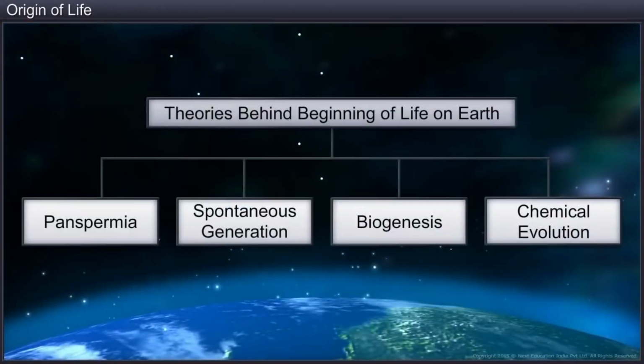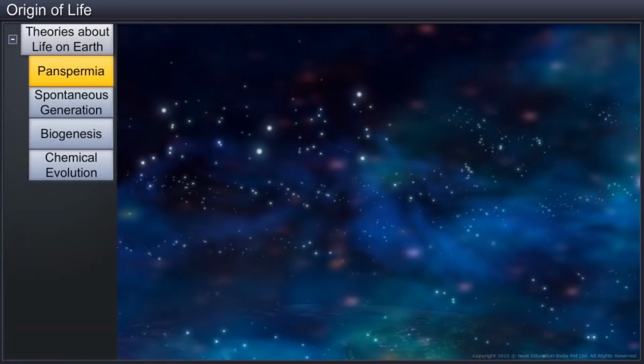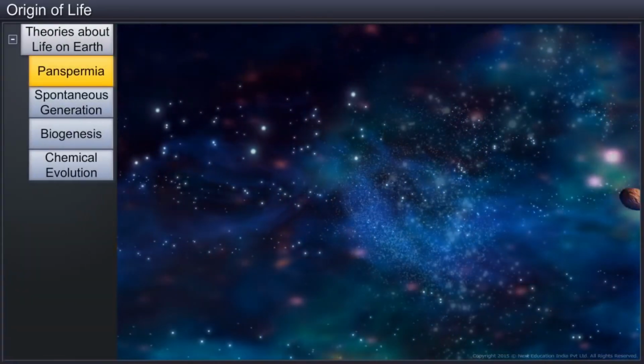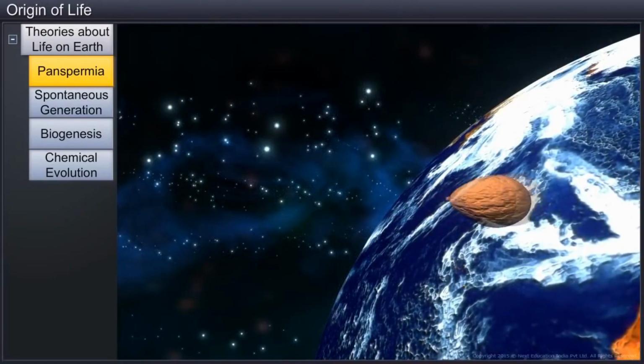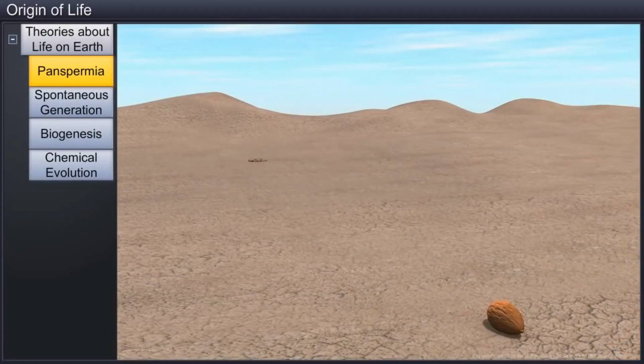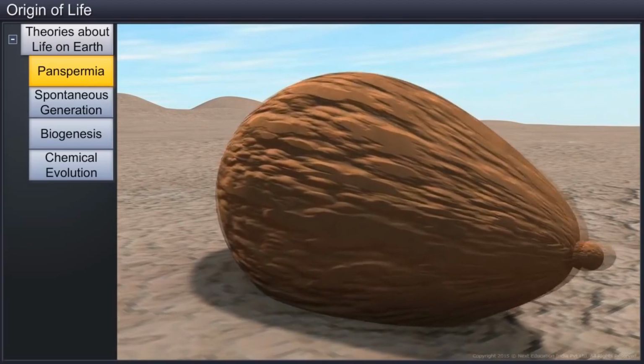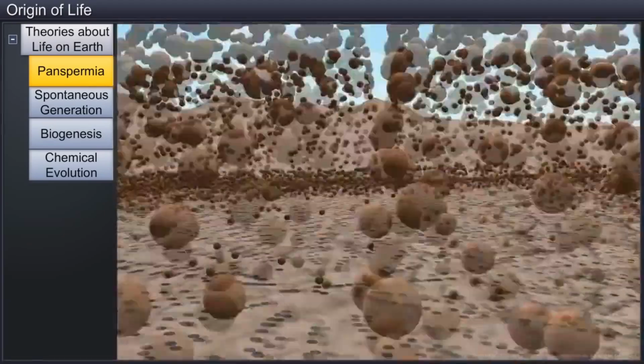There are different theories that try to explain the beginning of life on Earth. Some of them are panspermia, spontaneous generation, biogenesis, and chemical evolution. Panspermia is the oldest theory founded by Greek thinkers. It explains that units of life called spores were transferred to different planets. Panspermia assumes that seeds of life exist all over the universe.